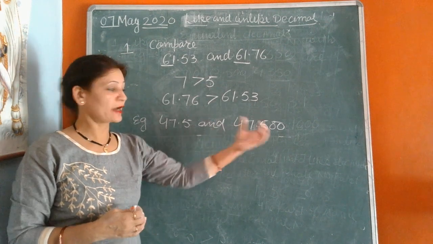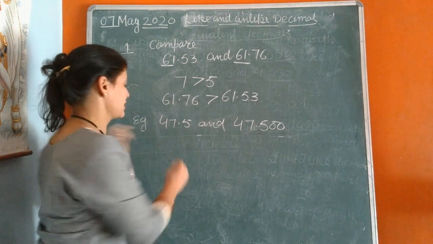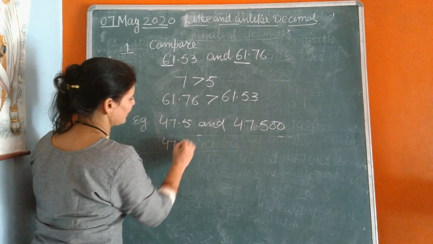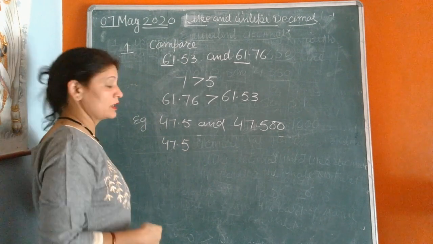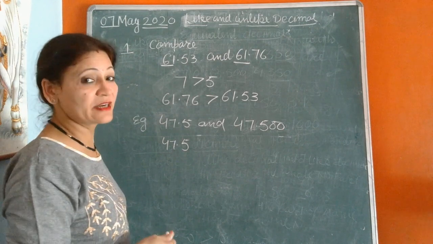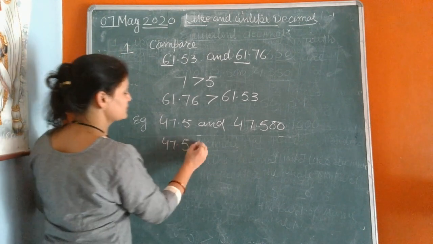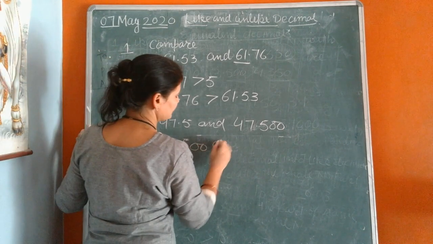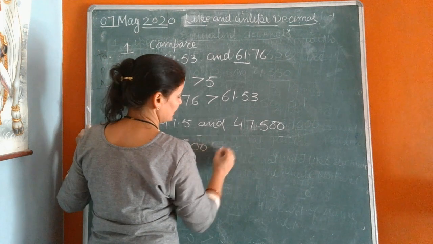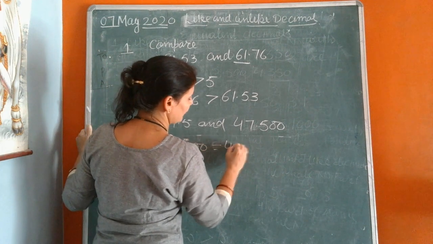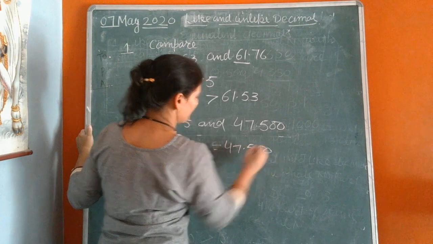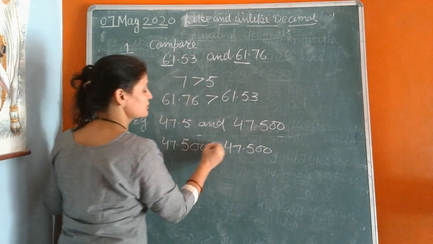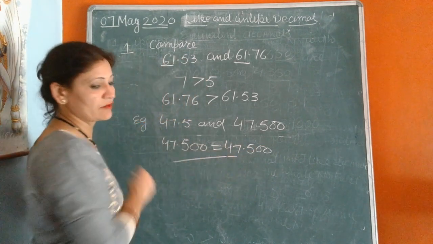Two zeros are added to write 47.5 as 47.500, because we will make them like decimals. Both are 47.500. Both are the same, so these decimals are equal.